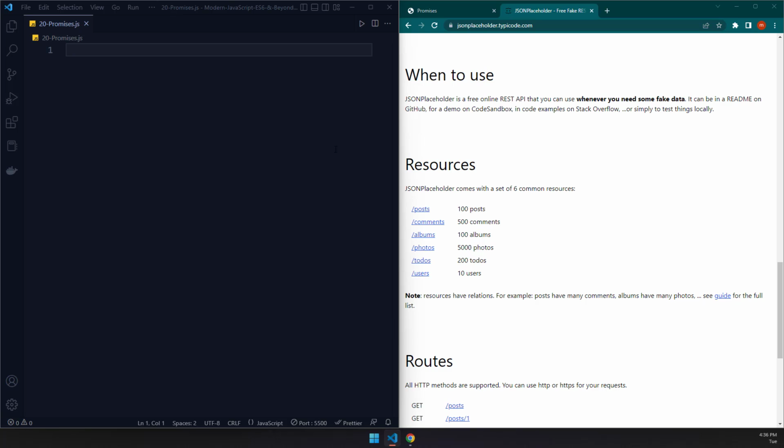Now, the first thing that we need is, which of these do you want to fetch? Do you want to fetch posts, comments, or albums? I'm going to keep it simple, and I'm going to fetch the posts.